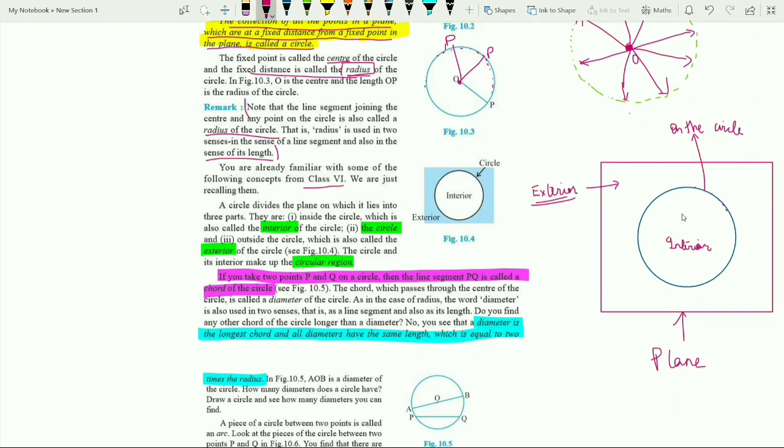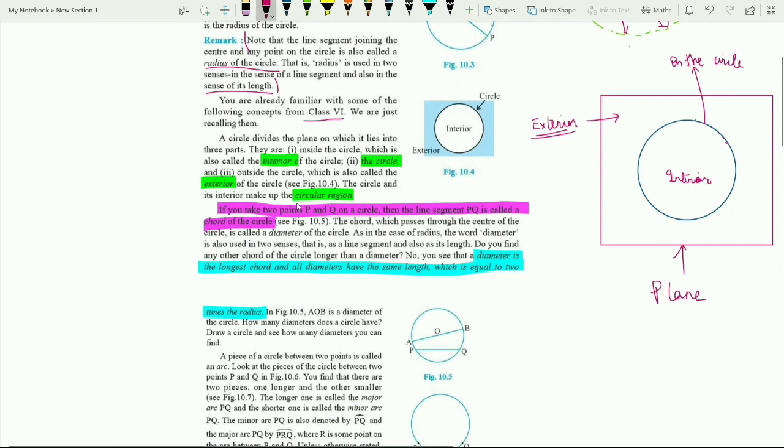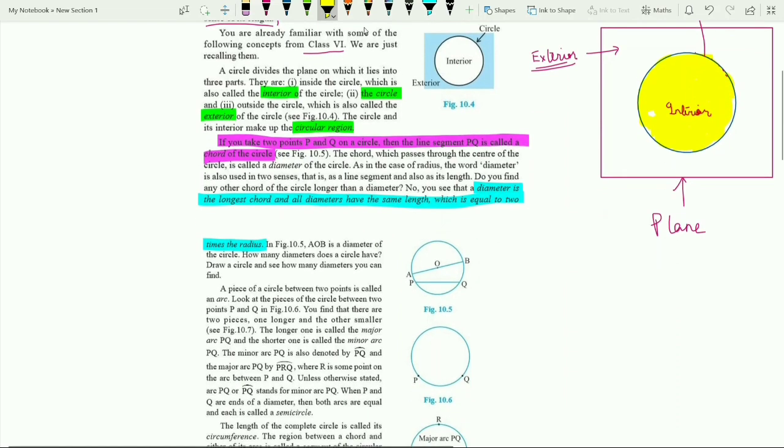The circle and its interior make up the circular region. So the circle and the interior part together cover what is basically a circular region. This is a rough idea.